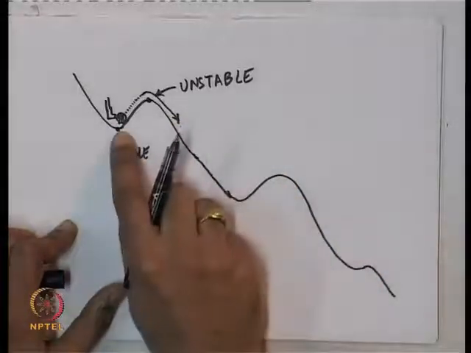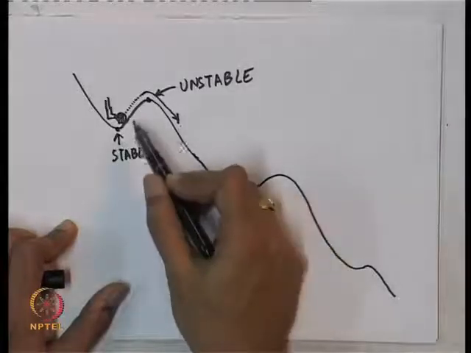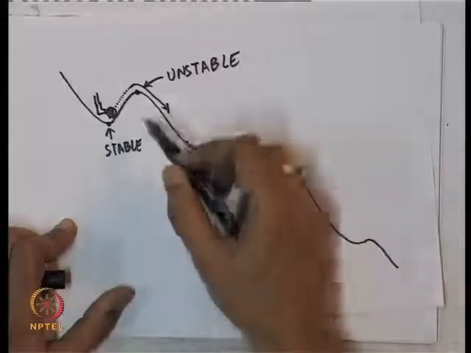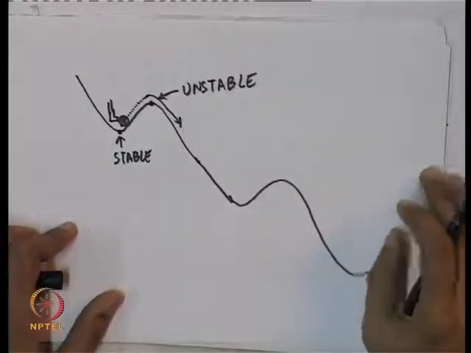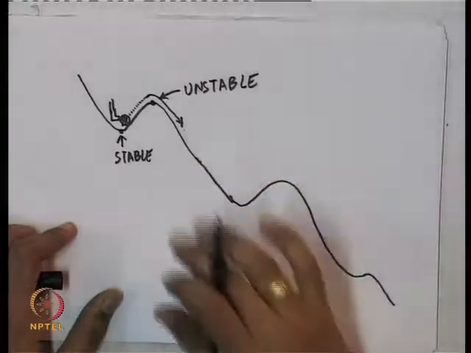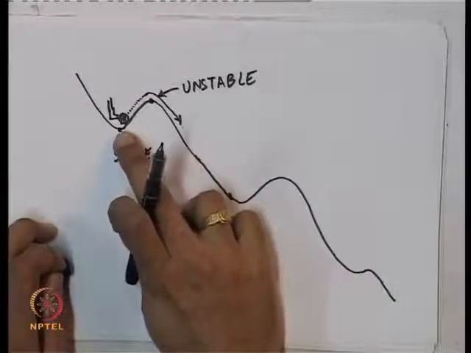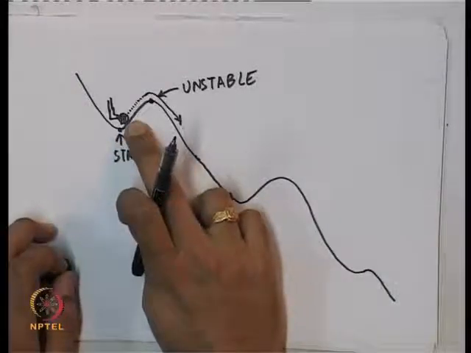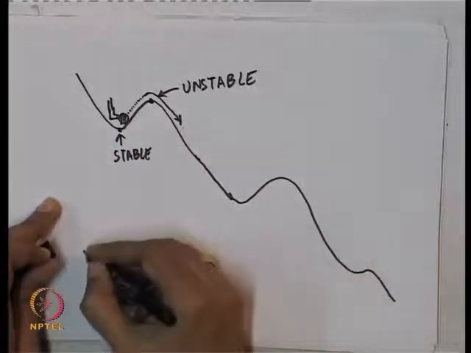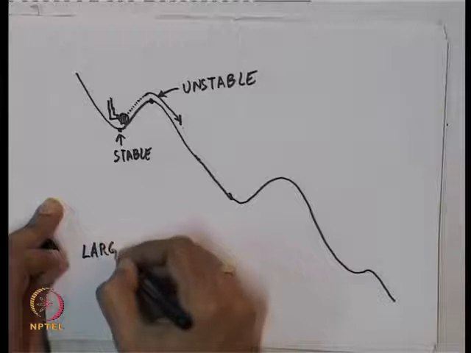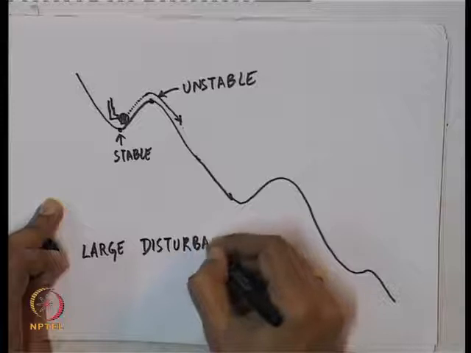So, although this equilibrium is stable for small disturbances, it is not so for large disturbances. A big enough kick to this ball can make it roll over this hill and never come back to this equilibrium. So, this is a typical situation where a system is small disturbance stable at this equilibrium, but if a large enough disturbance is there, it will not return to its equilibrium. So, this is what is known as large disturbance stability.